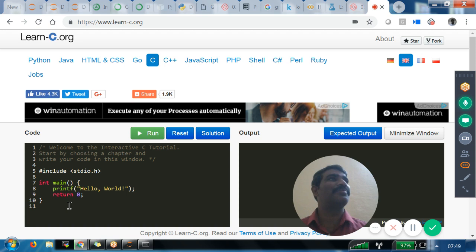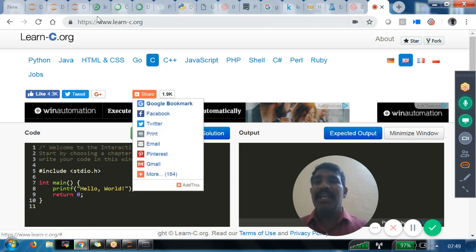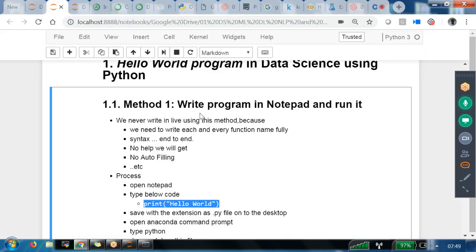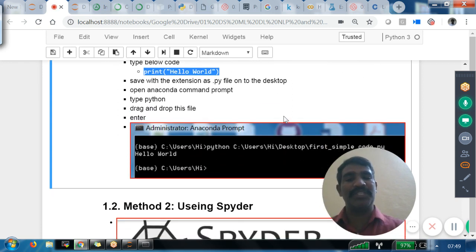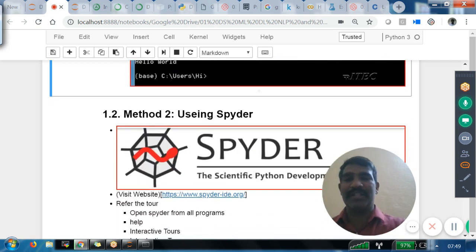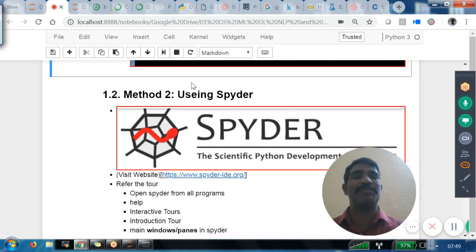Wow, great. Now you people understand the first method, how to write a small program and see the hello world. But we know there are disadvantages. For a simple print hello world, I am able to type everything. Tomorrow, for a big program in Notepad, I have to type it, which is a bit difficult. So I am looking for method 2, that is called Spyder.